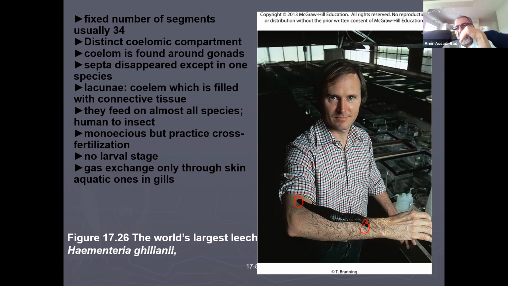They do have coelom, empty space around gonads, around heart, around other structures, unlike their cousins, the earthworm and the Nereis. They feed on almost all species, so all of the species from human to insects have some kind of leech. The leech that feeds on insects, just like tapeworms for example, probably will not harm humans. Okay. Monoecious, but practice cross-fertilization, no larval stage, gas exchange only through skin, and in aquatic ones through gills.